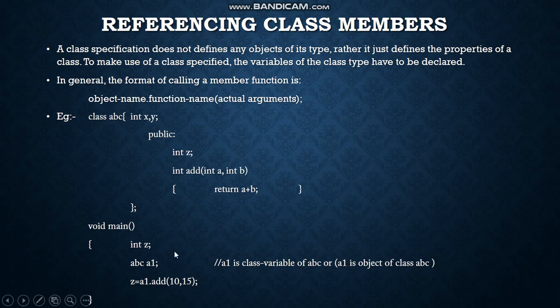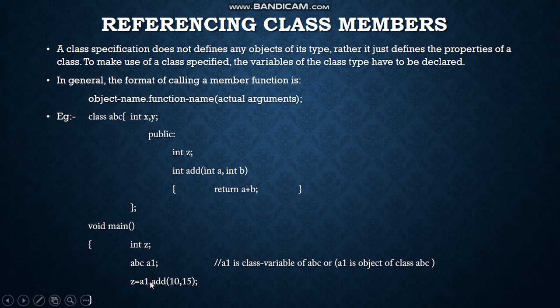So ABC is my class name, ABC I have written over here, and an object is created which is A1. Here in the comment also I have written that A1 is an object name, a class variable of ABC, which is the class name, or you can say A1 is an object of class ABC.